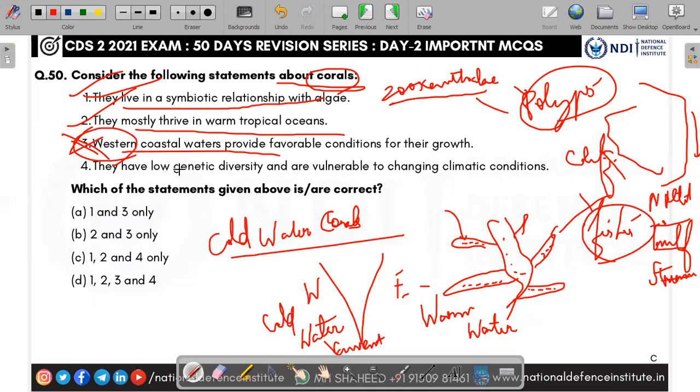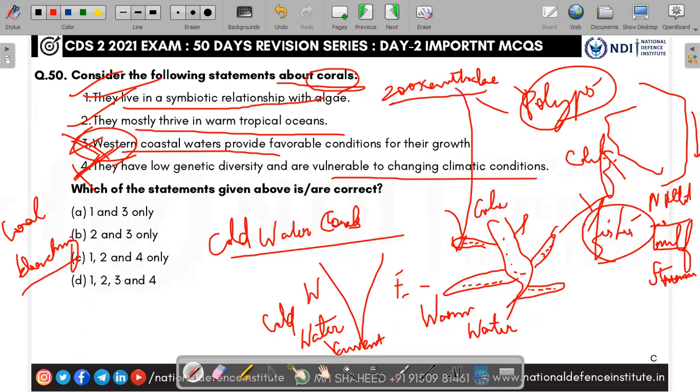You see the fourth one, they have low genetic diversity and are vulnerable to climate change. Yes, exactly. It is called coral bleaching. The fourth one is right. So what is coral bleaching? Bleach means whenever there is a color, when you remove the color, it is called bleaching. I told you the zooxanthellae will stick to it and give the color to the coral.